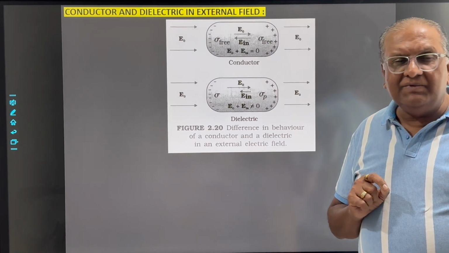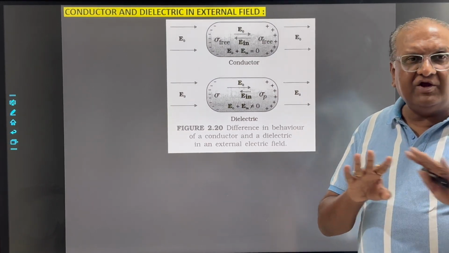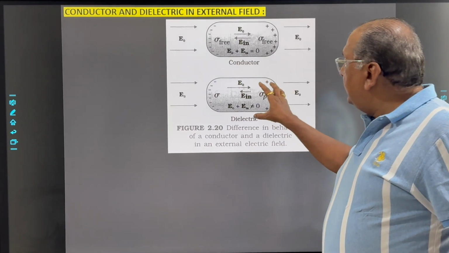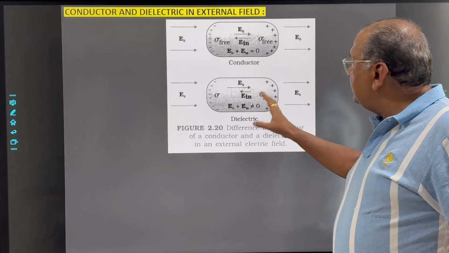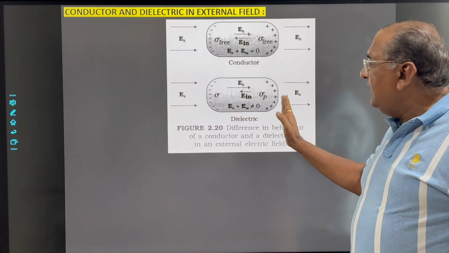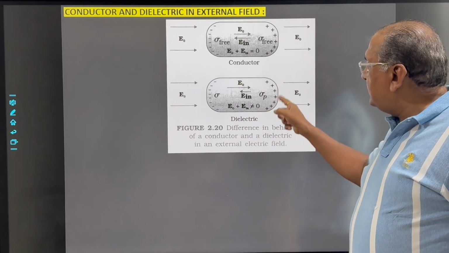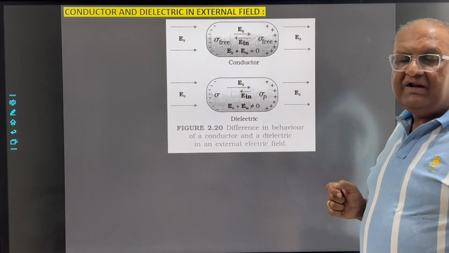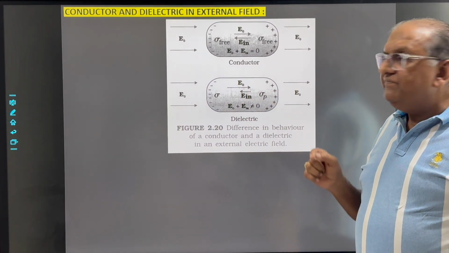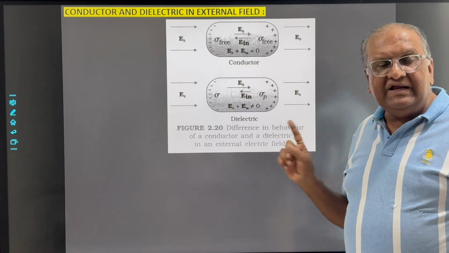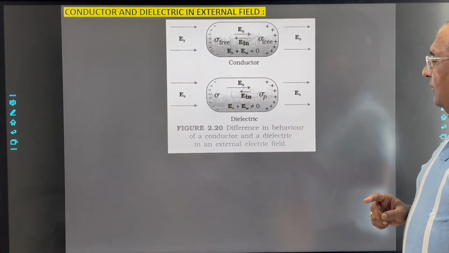It does not become 0. That type of accumulation does not take place here, right? So if a dielectric is placed, no doubt some accumulation of charges will be observed, but due to this accumulation of charges, the electric field developed inside will not be equal to the external field. So the net field inside it will not be 0.